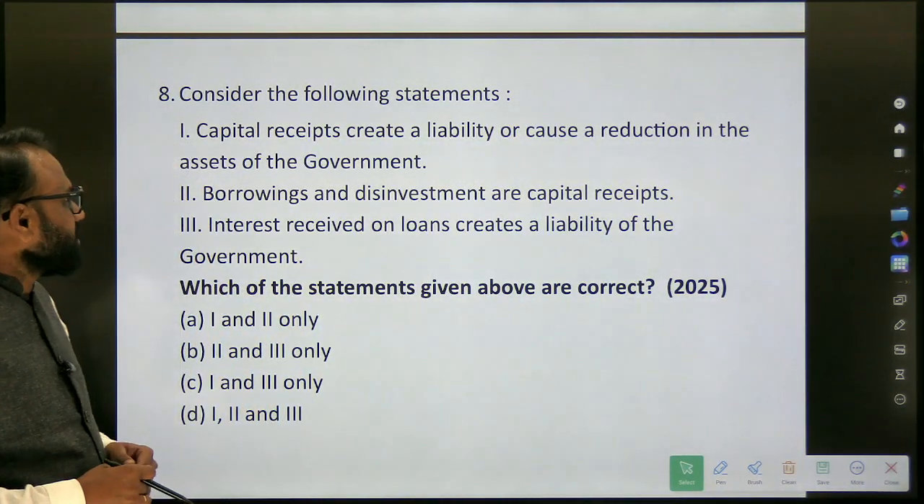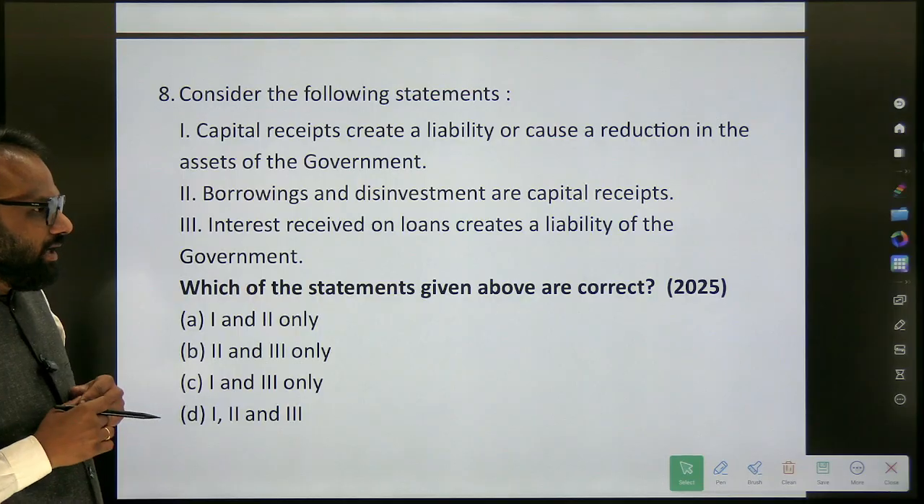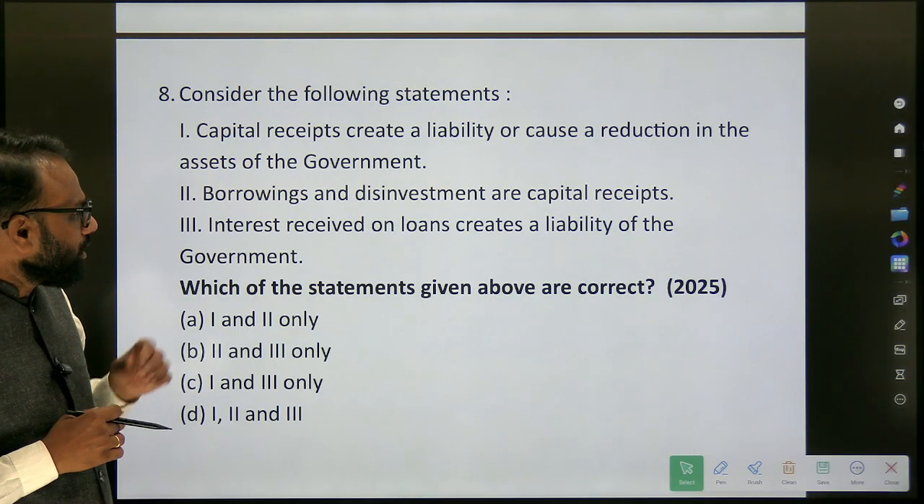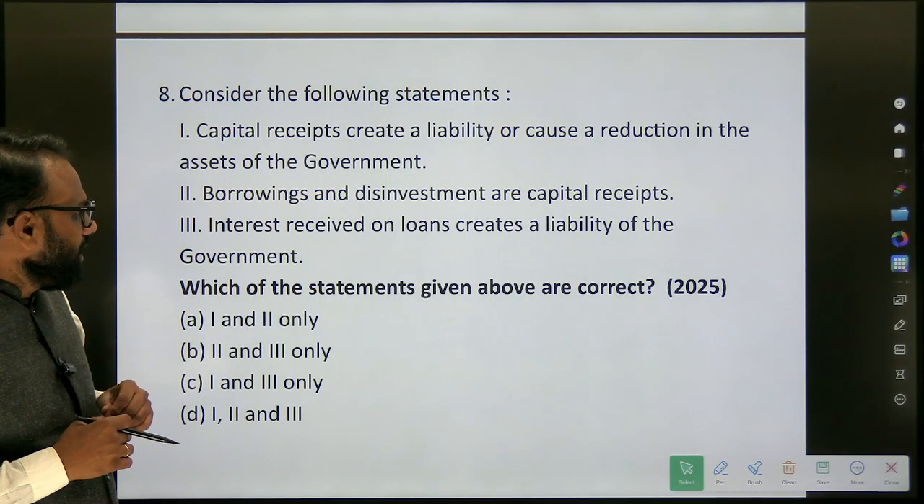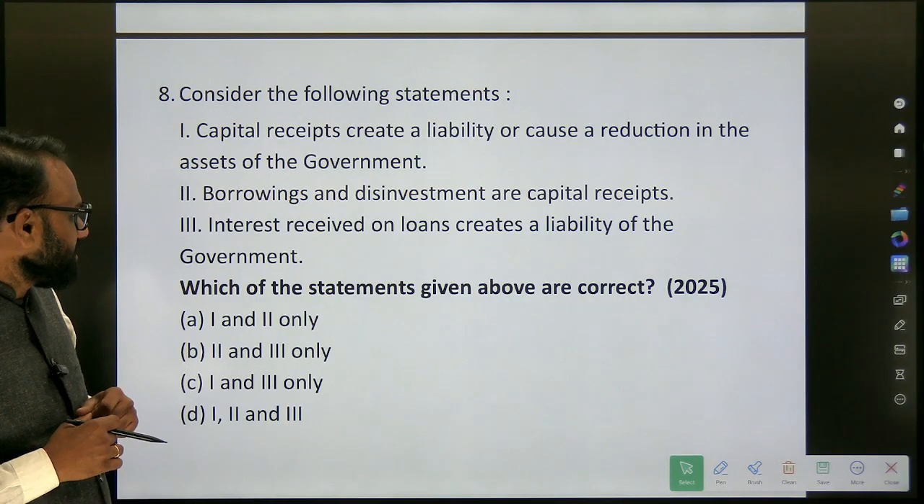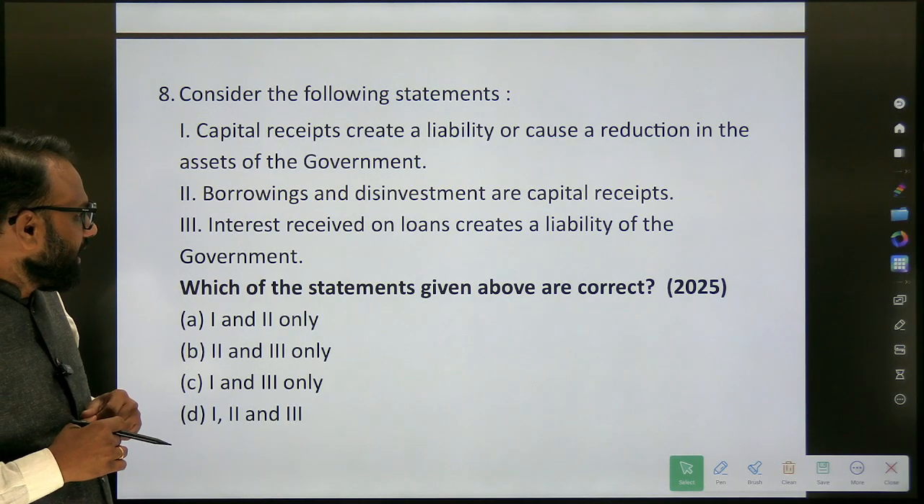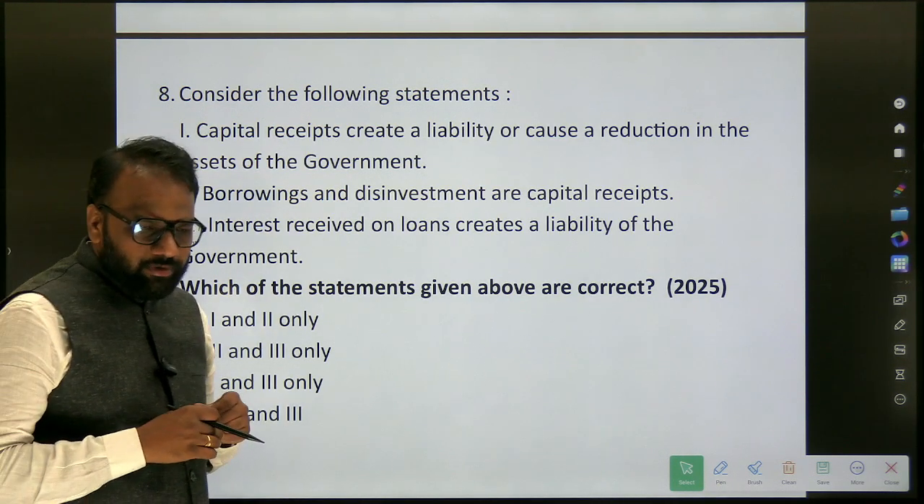Okay, so the next question. Consider the following statements. Capital receipts create a liability or cause the reduction in the assets of the government. Borrowing and disinvestment are capital receipts. Interest received on loans create a liability of the government. Okay, liability of the government.